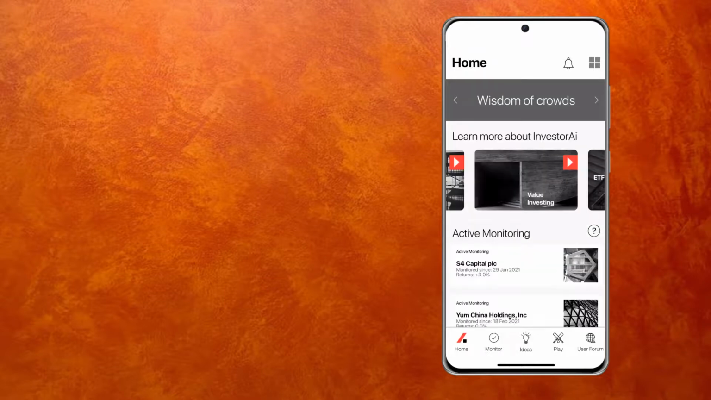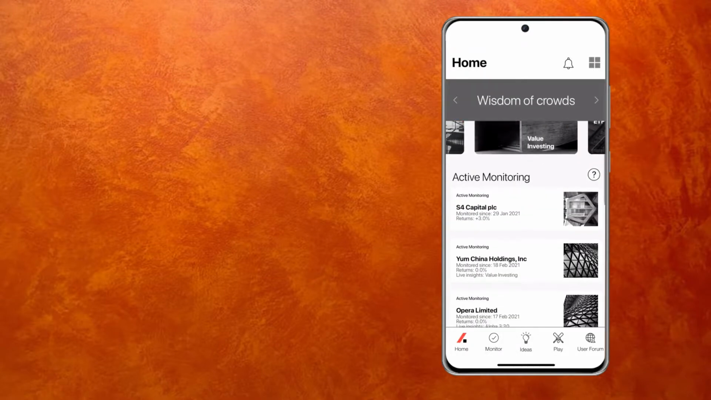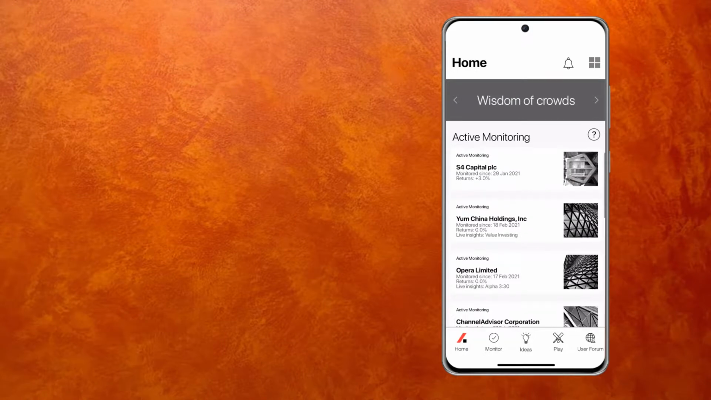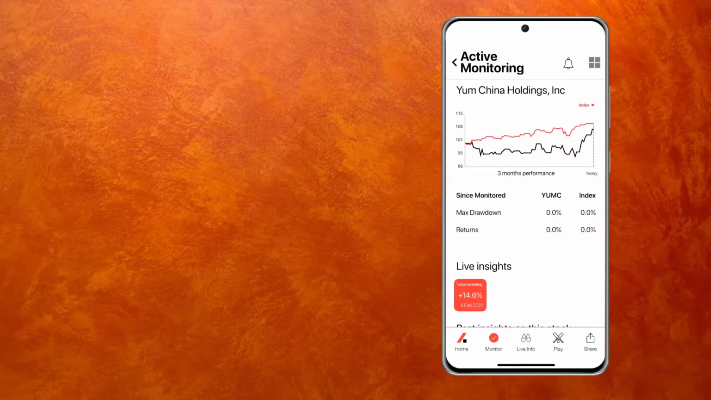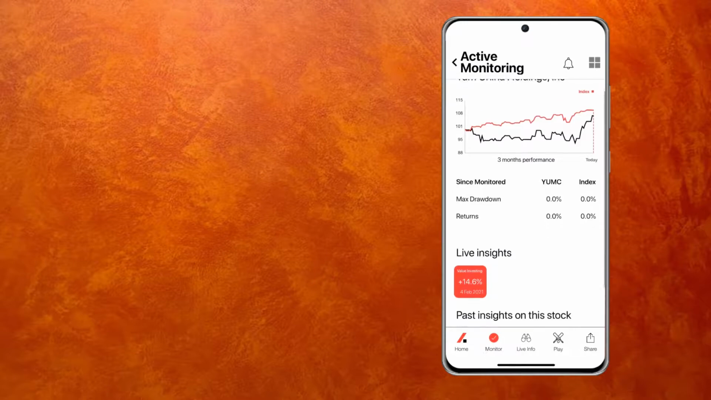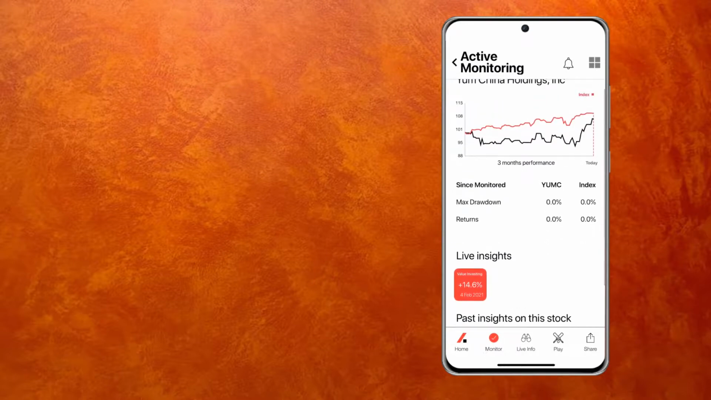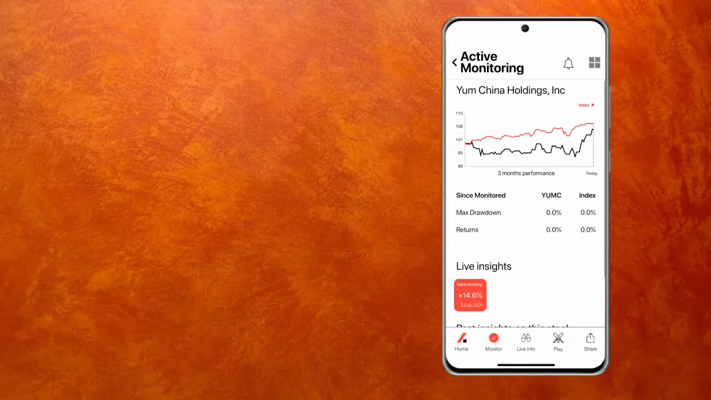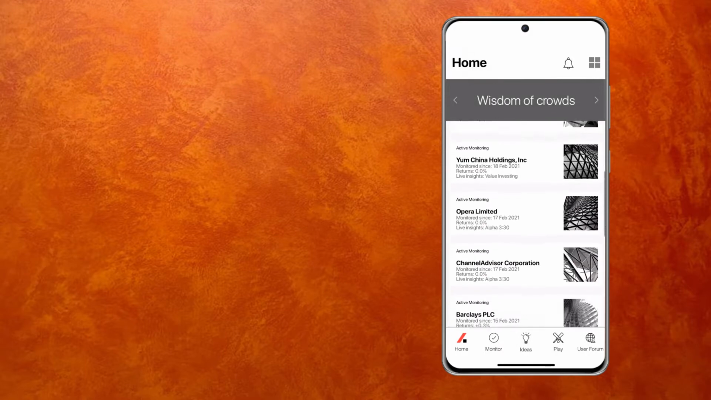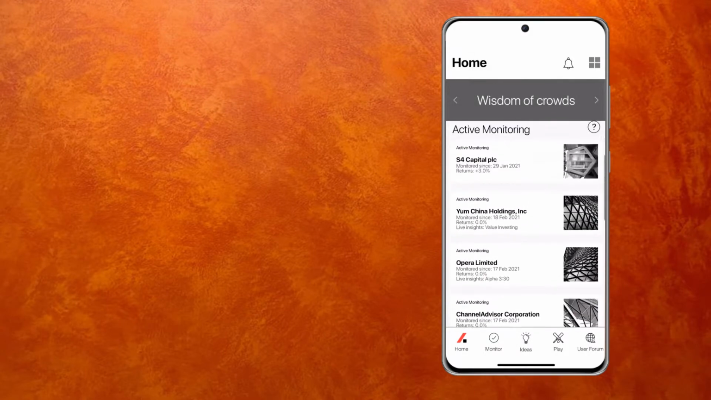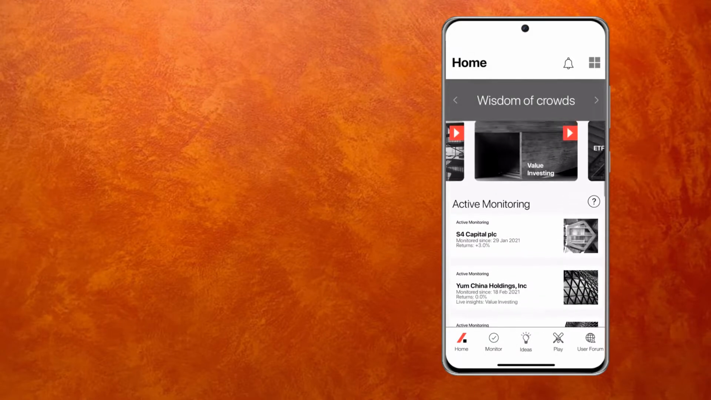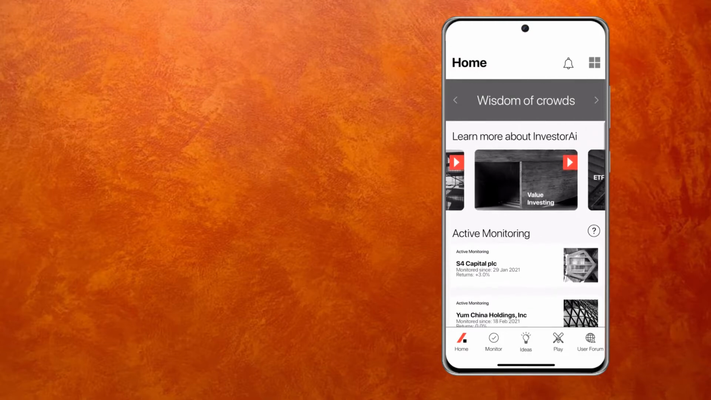Going back to the home page, you will see under active monitoring, Yum China Holdings, which we just triggered. So I go in here, and it shows me the details of movement. All the numbers are zero, of course, because we just tracked it today. And it tells me there is a live insight, and we know that because we saw it a few minutes ago. But it's very handy. And as you can see, there are a number of stocks that I'm tracking and under active monitoring, and you can do it at any time you like.